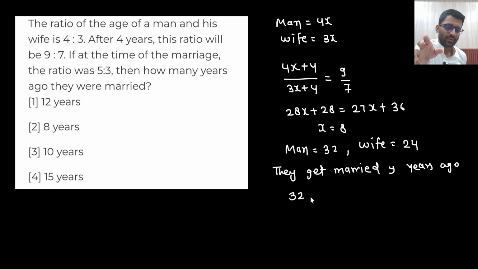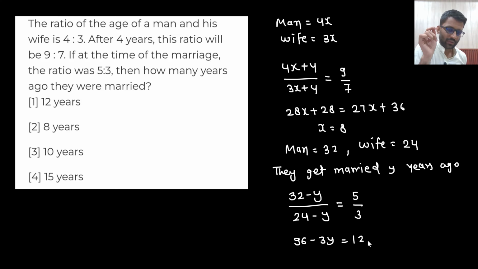So y years ago the man was 32 minus y and the woman was 24 minus y, and at that time the ratio was 5:3. So this would be 96 minus 3y equals 120 minus 5y. So 2y equals 24, so y is equal to 12 years. So they got married 12 years back.